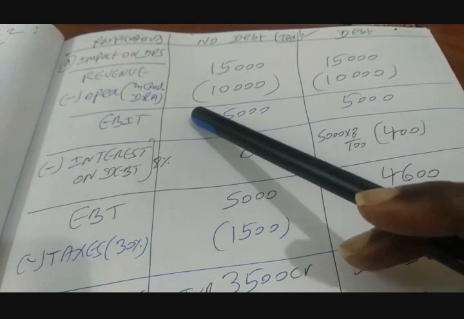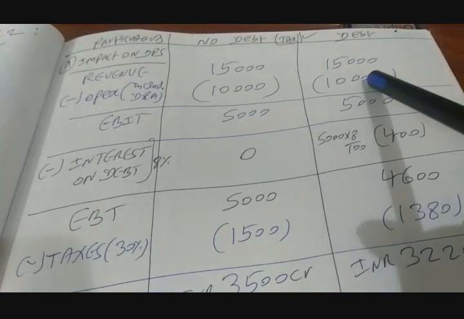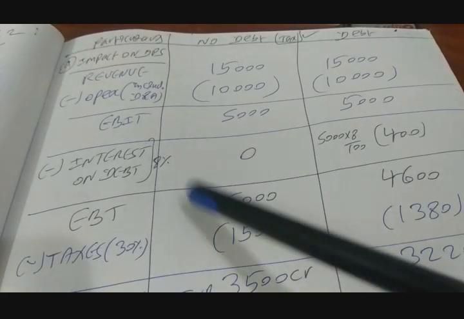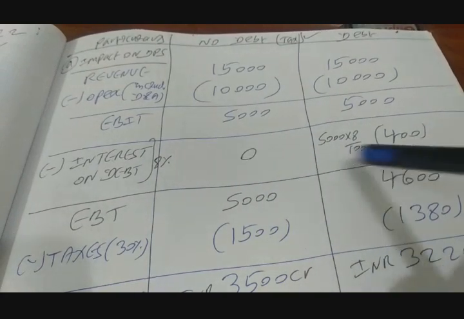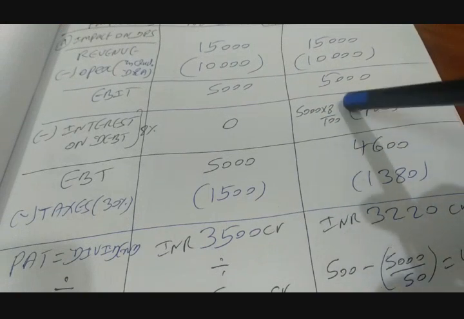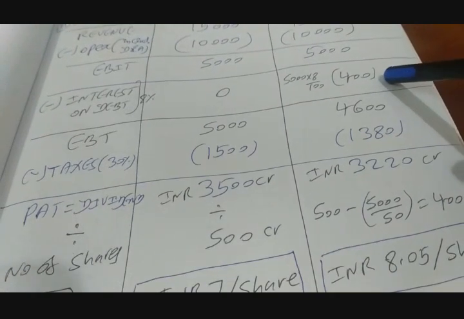And then subtract operating expenses including depreciation and amortization, 10,000 crores each. What you are getting is EBIT of 5,000 crores, minus interest on debt. When there is no debt, interest is 0. When there is debt, interest is going to be the amount of debt, 5,000 crores, into 8 by 100, that is the interest rate. So that gives you interest of 400 crores.